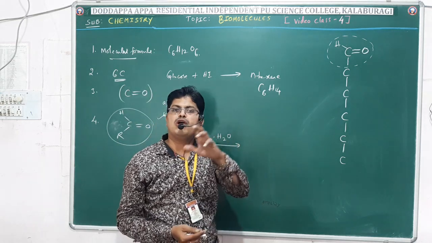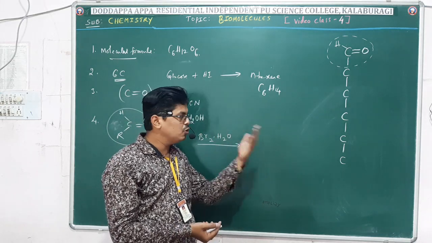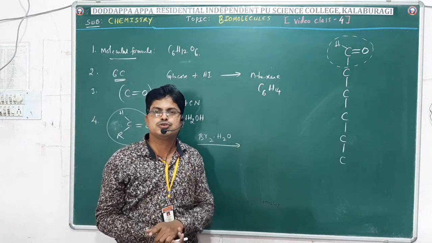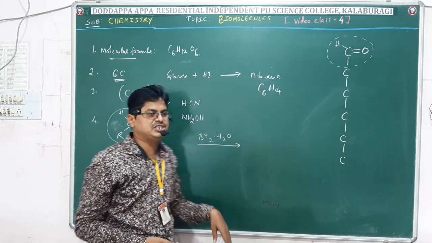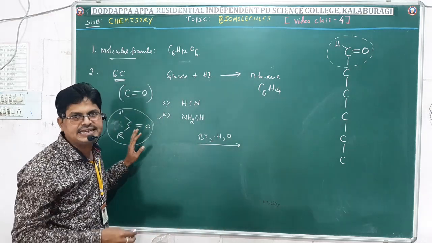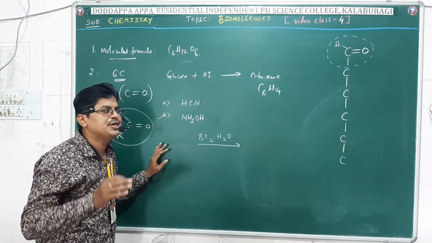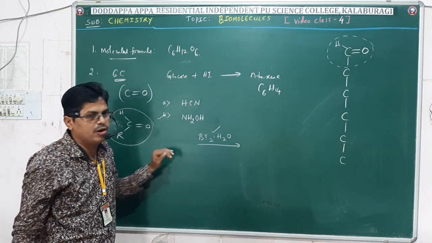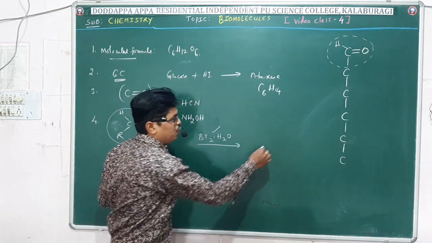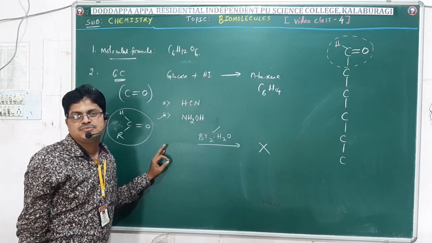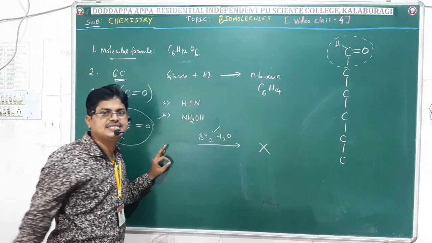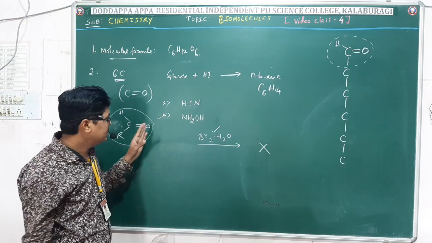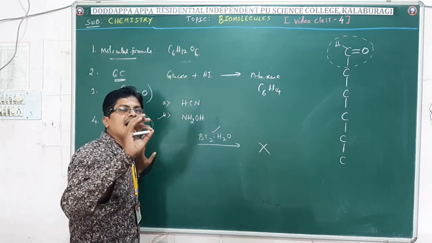Gluconic acid is a monocarboxylic acid. The formation of gluconic acid indicates the presence of an aldehyde group in glucose. Of course, in the last class I mentioned, think that if glucose contained a ketone, what happens if I use a mild oxidizing agent, bromine water? There will be no reaction. When we treat a ketone with a mild oxidizing agent, there is no reaction. So that indicates glucose does not contain a ketone, it contains an aldehyde.